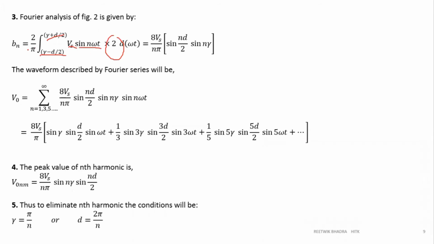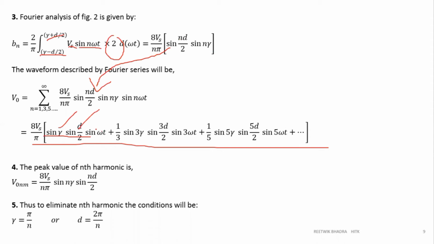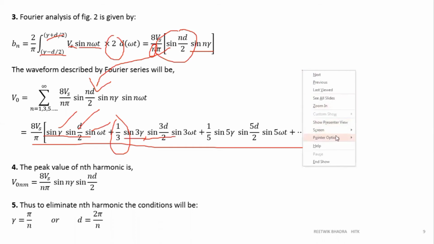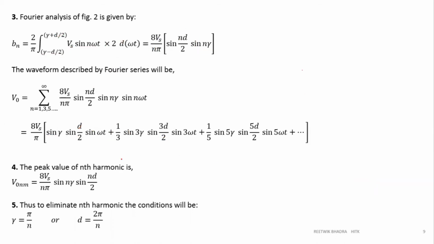Since An is 0, Cn will be Bn, and the function is the summation over all odd numbers of Cn sine n omega t. Cn is Bn, written over here. Again, you expand it. I'm not going into detail of this expansion, I'll just go through it once. For n equal to 1, 8 Vs by pi taken common, there is no function of n over here. Sine d by 2, sine gamma, then sine omega t. Then the next term has 1 by 3, sine 3 gamma, sine 3d by 2. This is how the function is written. Then you can find out the harmonics.